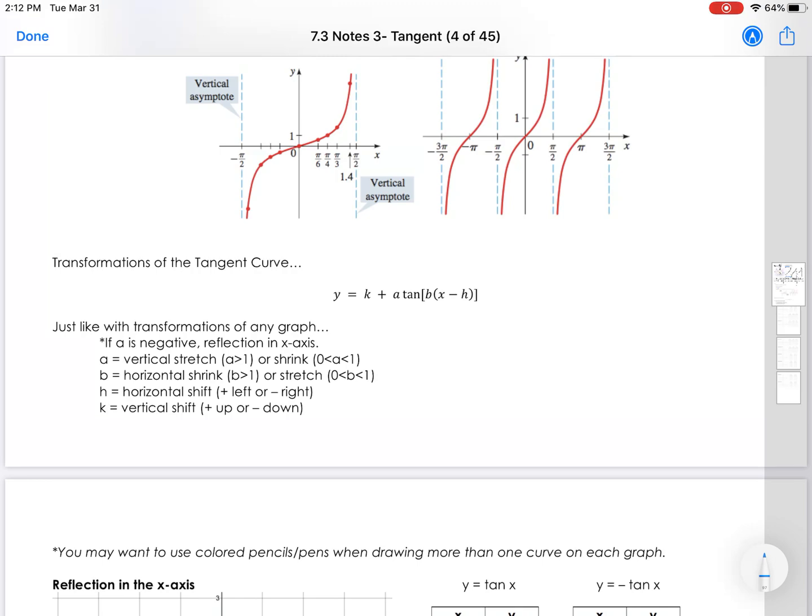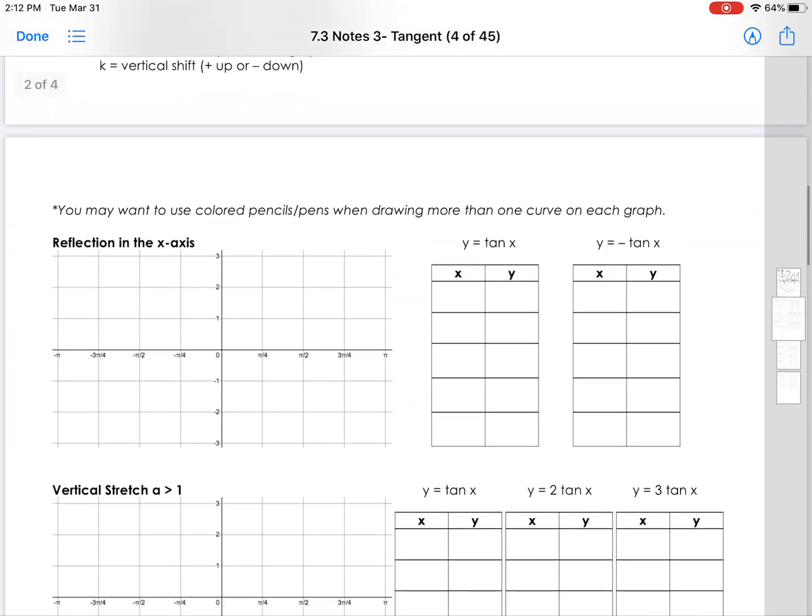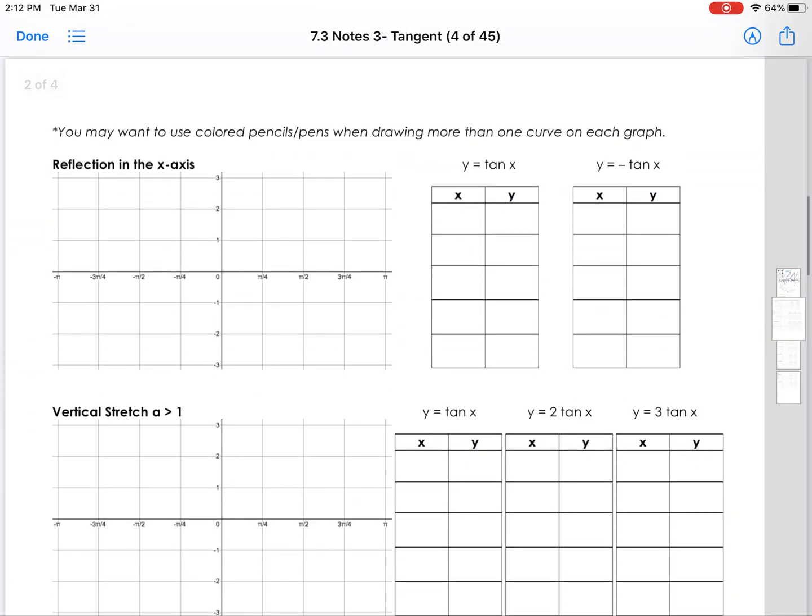Transformations are exactly the same. Absolutely nothing has changed here except I fixed my typos. A is still going to reflect over the x-axis if it's negative, it's still going to stretch or shrink vertically. B is still going to stretch or shrink horizontally. Horizontal shifts are going to happen with the H. Left is plus, right is minus, and vertical shift up and down is still going to be that K. Okay, nothing has changed except the original picture.